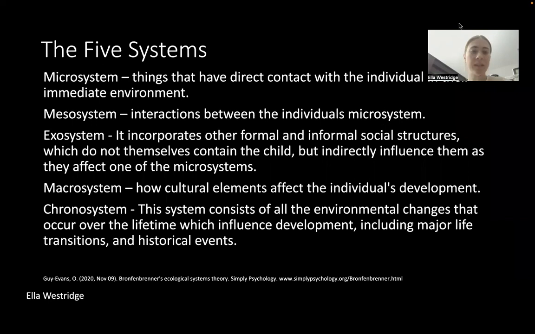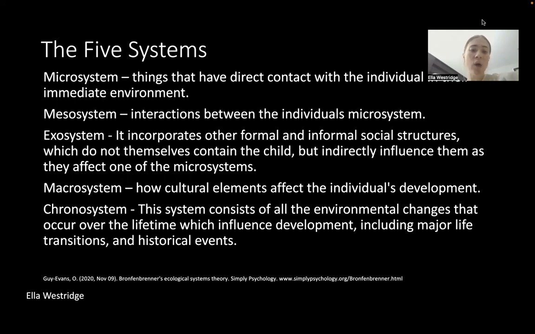The 5 systems that he describes are microsystems, mesosystems, exosystems, macrosystem, and chronosystem. Microsystem are things that have direct contact with the individual in their immediate environment. Mesosystem is the interaction between the individual's microsystems. Exosystem incorporates other formal and informal social structures, which do not themselves contain the child, but indirectly influence them as they affect one of the microsystems.